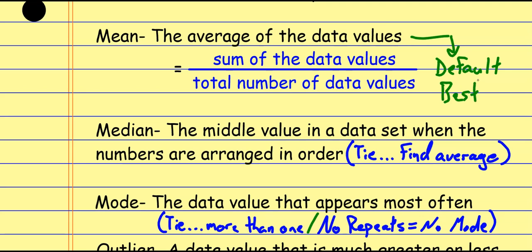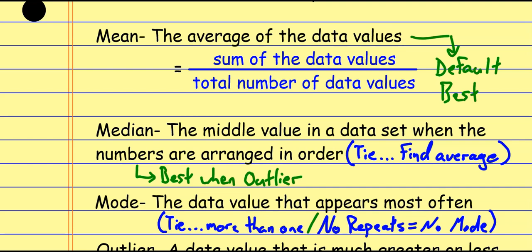The time that we won't use the mean, the time that the median will be the best, is when there is an outlier. And we're about to talk about those in a moment. Okay? And then the mode, we almost never pick the mode as the one that's the best, unless for some reason almost all of our values are the same. But in that scenario, the median would work out as the middle value anyway. All right. So the mean is by default the best measure of central tendency. But the median gets used when we have an outlier.